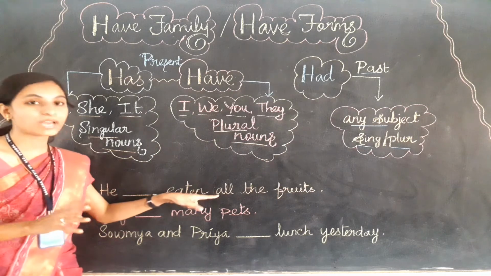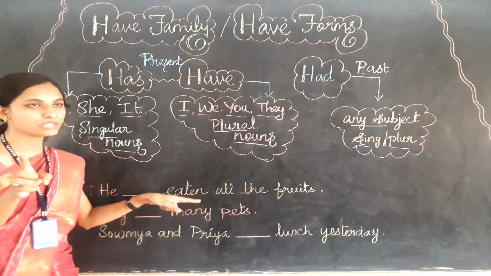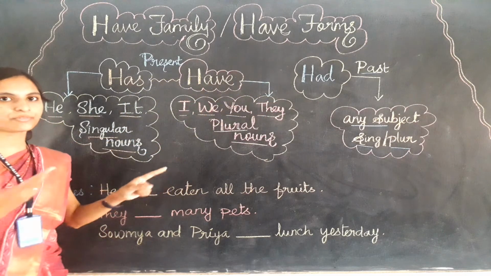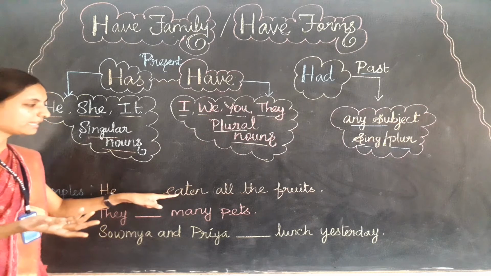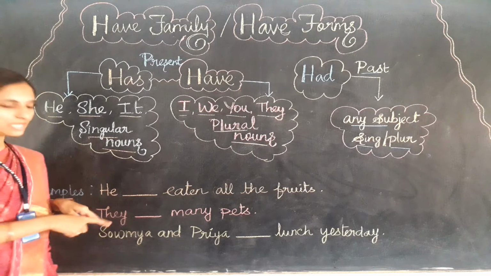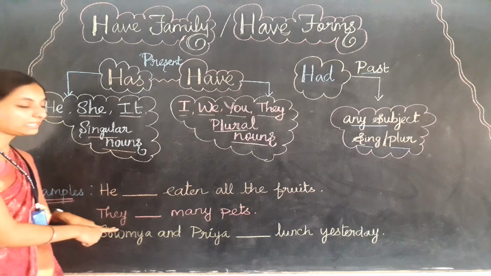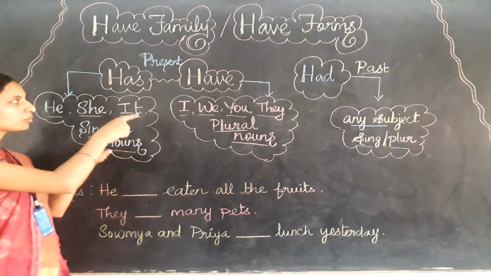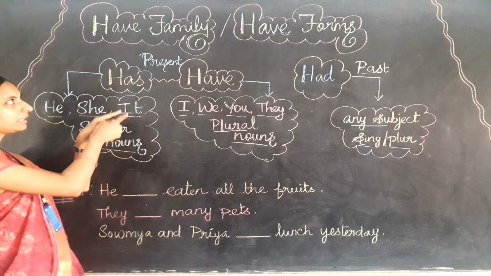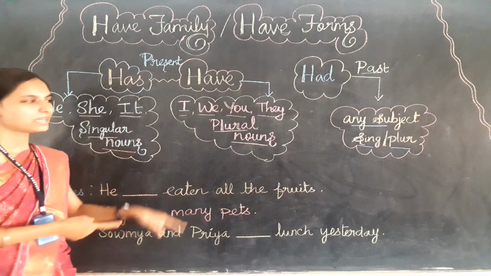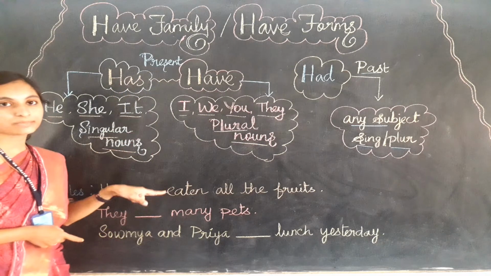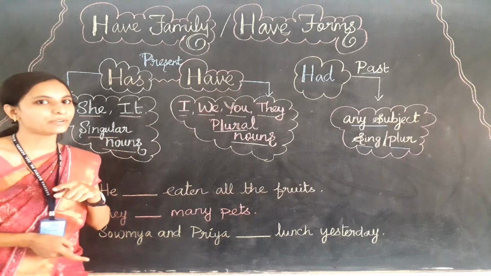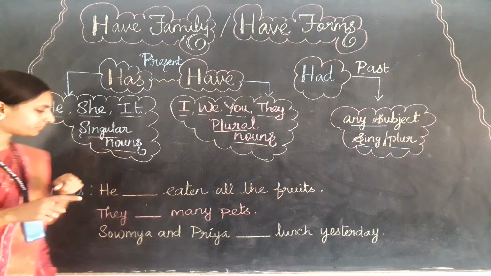So first you have to find the time of the action, whether it is present or past. Once you find out the time of the action, then you have to check the subject. Then once you find the subject, you can check with this clue. If the subject is it and the action is present, then we need to use has. Suppose the subject is it and it talks about the past time, we need to use had only. Okay, so let's do it.